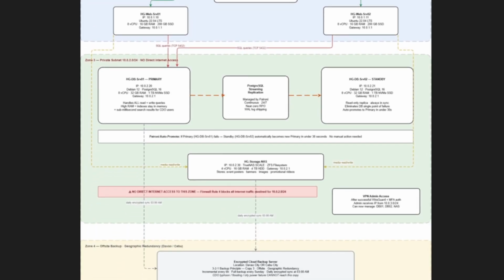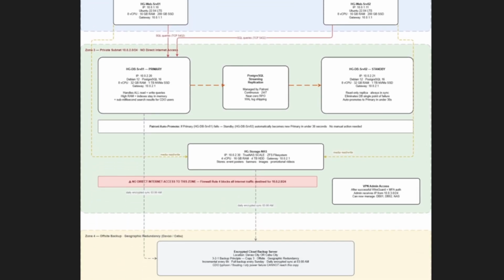Next, we have Zone 3. This is the most secure zone where critical data is stored. It contains a primary database server, a standby database server, and a storage NAS system. This zone has no direct internet access, which is enforced by firewall rules. Only the web servers from the DMZ are allowed to communicate with the database through secure SQL connections.